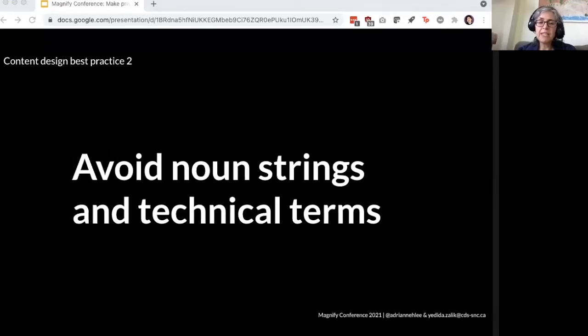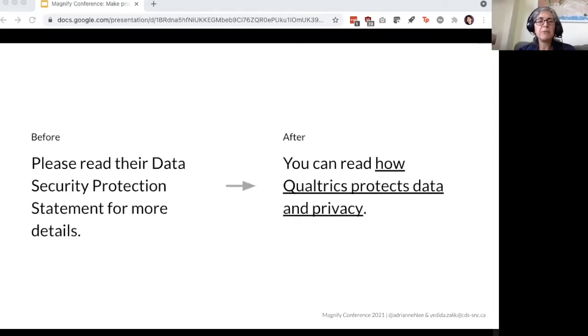Another thing we do in content design is avoid technical words and avoid clumping nouns together in what we call noun strings. And again, an example will help me to explain that. So the original said, please read their data security protection statement for more details. So you've got a noun string with data security protection statement. Those 4 words are nouns and they're all technical words. So that becomes hard for people to unpack. So that's why we explain, we unpack it for them and we say, you can read how Qualtrics protects data